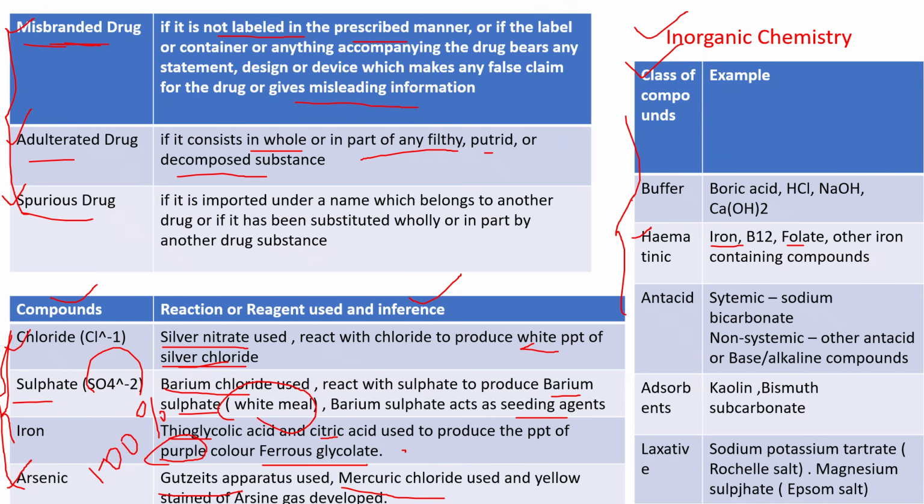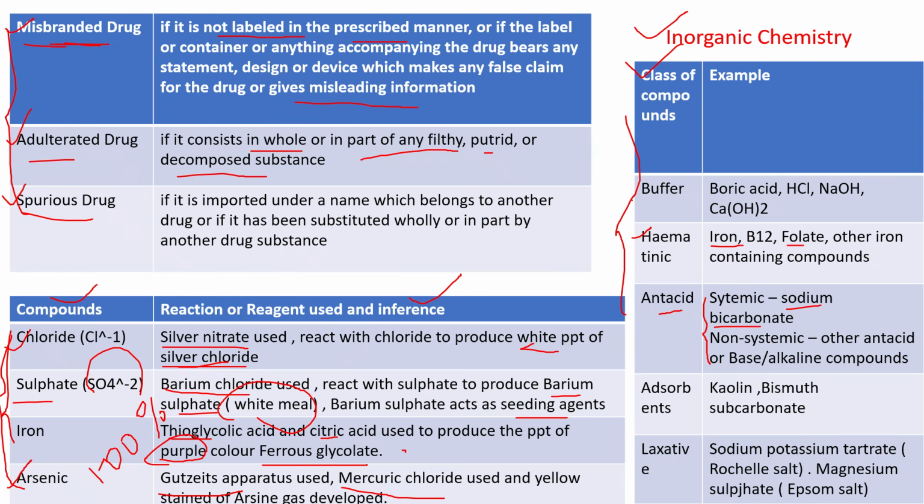Antacid, systemic antacid as well as non-systemic antacid. Antacid means opposite of acid, it should be basic in nature, it will neutralize the acid. Systemic as well as non-systemic, you have to remember this way. They can ask what is the example of systemic antacid, what is the example of non-systemic. Systemic, sodium bicarbonate, S for systemic, S for sodium bicarbonate. Non-systemic, other bases like aluminum hydroxide gel, calcium hydroxide, magnesium hydroxide, magnesium carbonate. All the aluminum, calcium, magnesium related compounds are non-systemic.